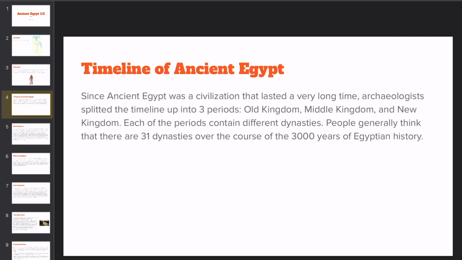And now we'll be talking about the timeline of ancient Egypt. Since ancient Egypt was a civilization that lasted a very long time, archaeologists split the timeline up into 3 periods: Old Kingdom, Middle Kingdom, and New Kingdom. Each of the periods contains different dynasties. People generally think that there are 31 dynasties over the course of the 30,000 years of Egyptian history.